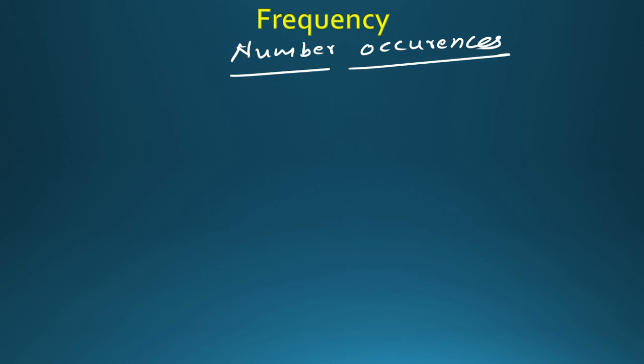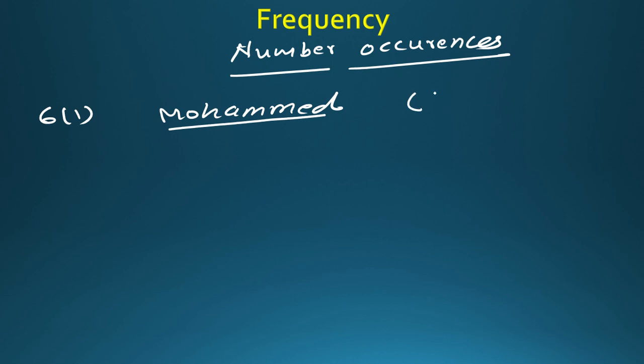For example, in your class, suppose in grade 6-1, you have Muhammad 3 or 4 times. I can say Muhammad Majid, Muhammad Omar, Muhammad Saeed. So all these first names are Muhammad. So how many names are there? For example, you see 5. So the frequency of this name will be 5. So what is the meaning of frequency? Frequency means the number of repetitions. Whatever is repeated, that is called frequency.